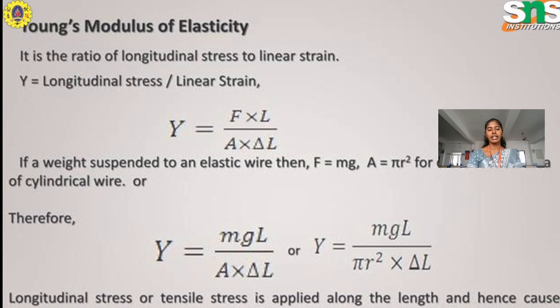Next is Young's modulus of elasticity, which is the ratio of longitudinal stress to longitudinal strain. In elastic modulus, we have three different types: Young's modulus, rigidity modulus, and bulk modulus. These will be explained in a later video.